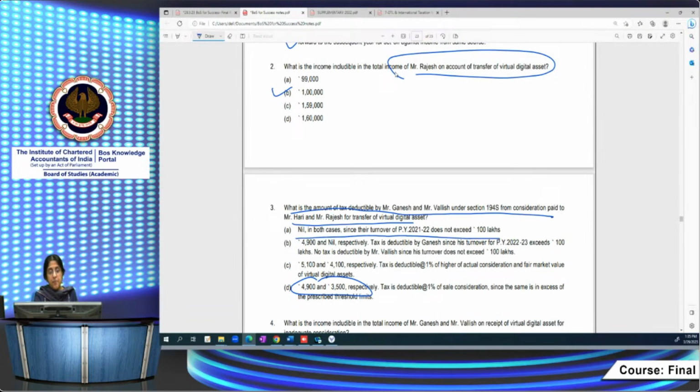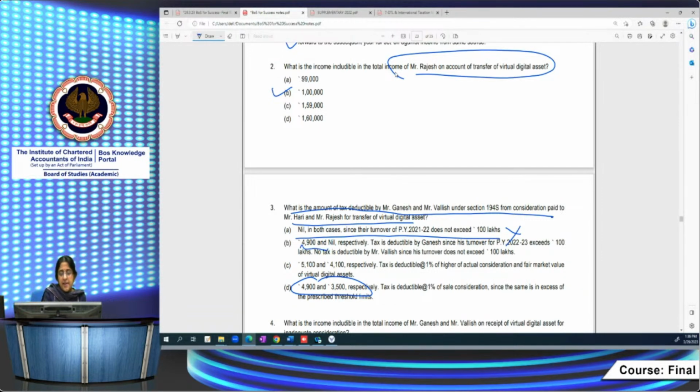No, the turnover not exceeding 100 lakhs is right, but because of that, the TDS liability is not extinguished. You get an increased threshold. Instead of 10,000, your threshold is 50,000. But here it exceeds the threshold of 50,000. So even though your turnover does not exceed 100 lakhs, tax is still deductible since the consideration exceeds the threshold of 50,000.